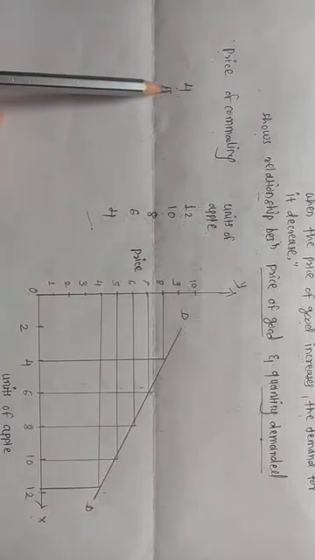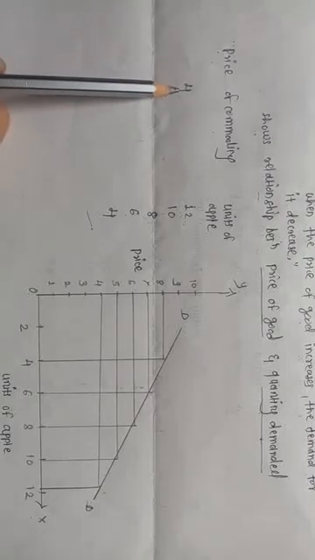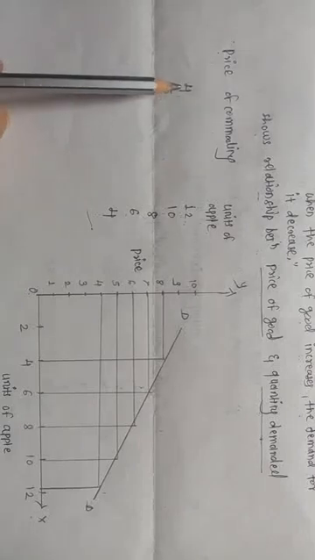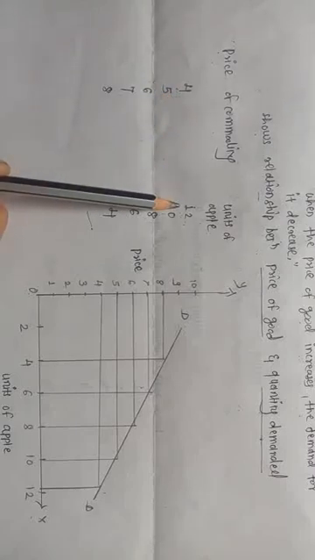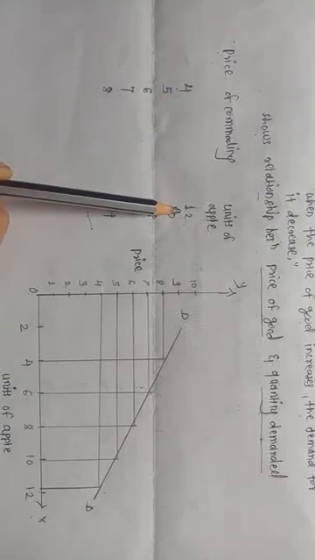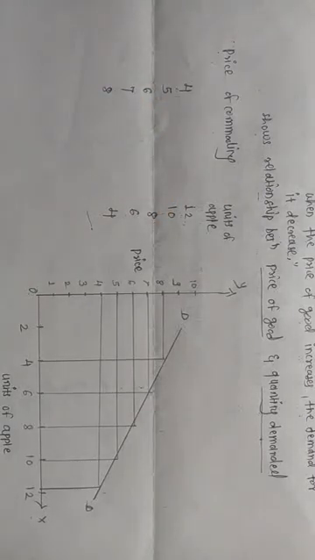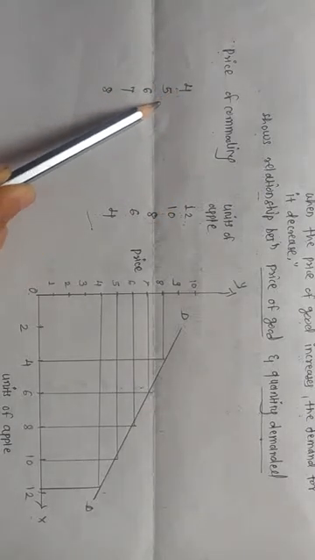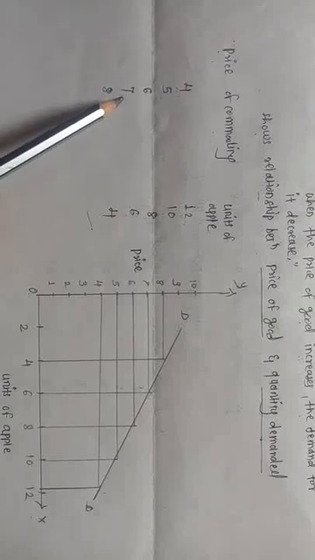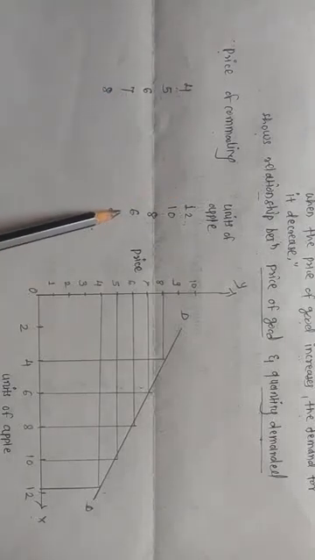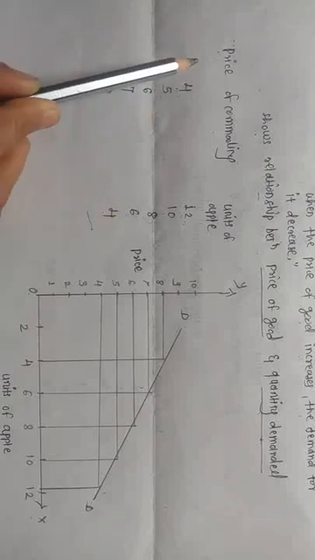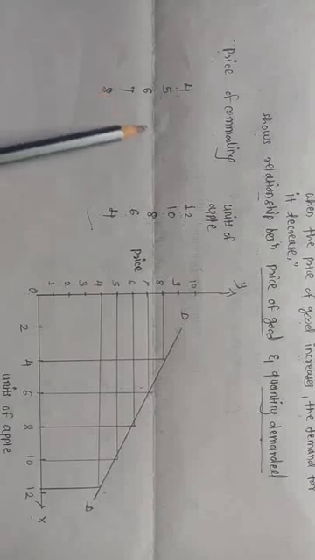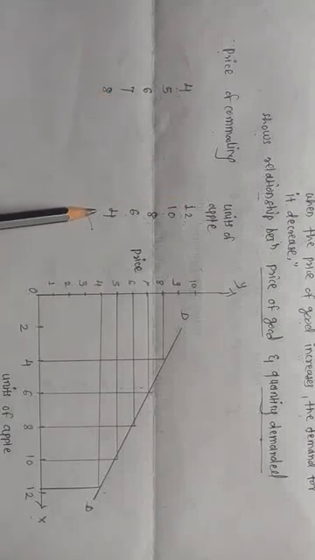See, in the above table, when the price of the commodity is rupees 4, the consumer demanded 12 units of the apple. Likewise, if the price increases to rupees 7, the consumer demanded only 6 units of the commodity. Means if the price of the commodity increases, then demand for that commodity decreases.